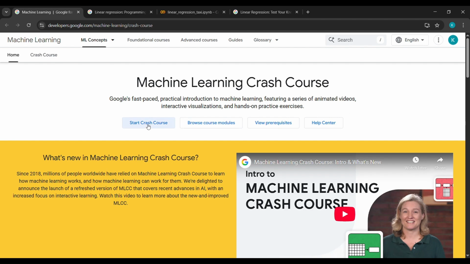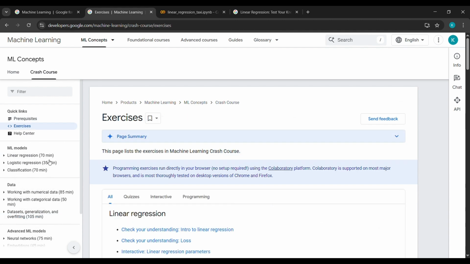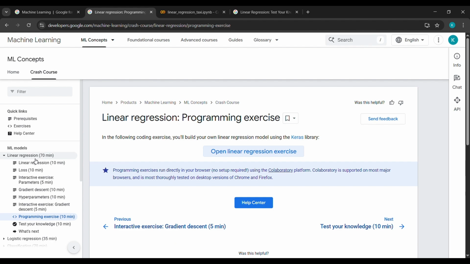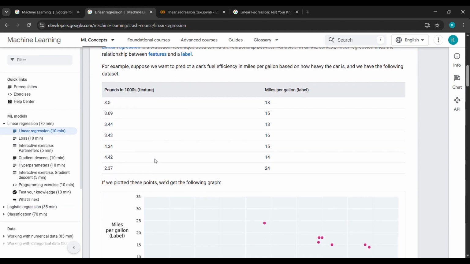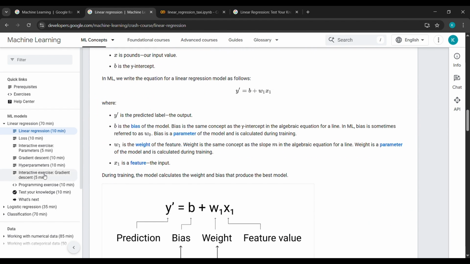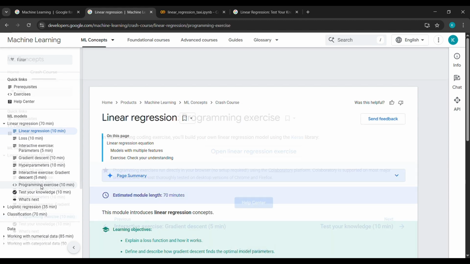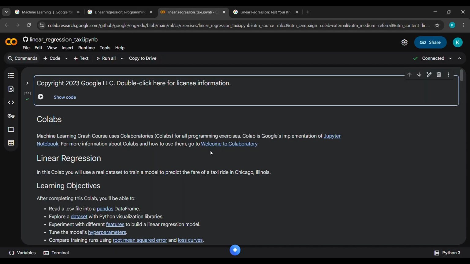Now we'll click on start crash course, and after that it will send us here. Now here, see, you have to read all these things, guys. If you want to learn linear regression, click on linear regression, and then it will show you what all things should be there under linear regression. You can just learn it, and after completing these things, come to programming exercise, and under programming exercise, click on open linear regression exercise. After clicking on that, it will send us here.